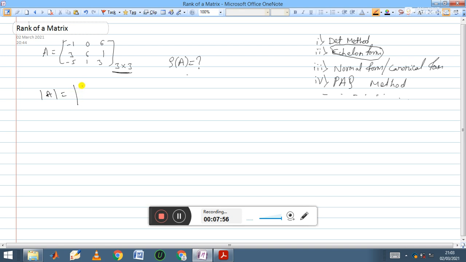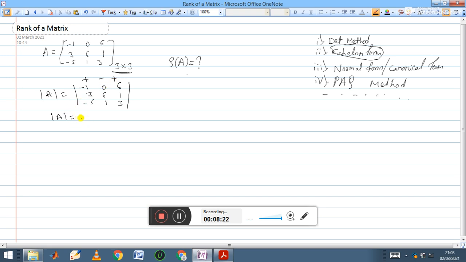So let us apply the determinant: -1, 0, 6, 3, 6, 1, -5, 1, 3. If you solve this, determinant of A equals, here you are taking plus sign, minus sign, plus sign.